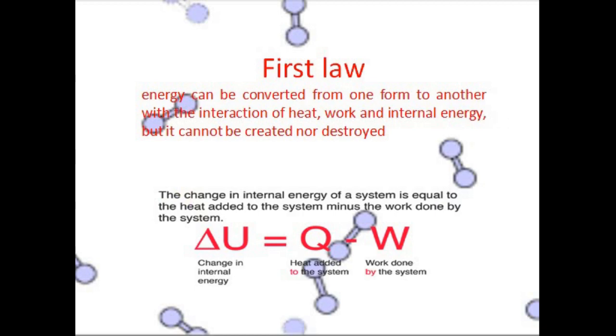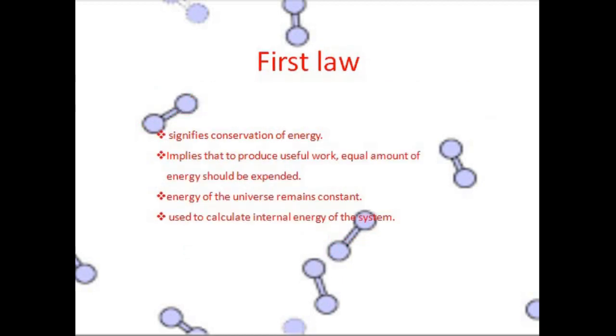First law speaks about the conservation of energy. That is, the energy of any system can be converted from one form to another only with the help of interaction of heat, work and internal energy. That energy can neither be created nor be destroyed. Mathematically, the first law of thermodynamics can be given as del U equals Q minus W, where del U is the change in internal energy of the system and Q is the heat supplied to the system and W is the work done that can be retrieved from the system.